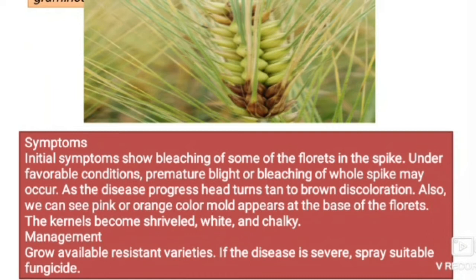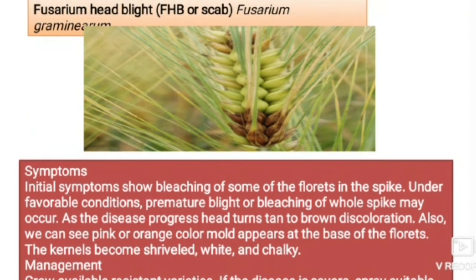If we see the symptoms, initially symptoms show bleaching of some of the florets in the spike. Under favorable condition, premature blight or bleaching of whole spike may occur. As the disease progresses, head turns tan to brown discoloration. Also, we can see pink or orange color mold appears at the base of the florets. The kernels become shriveled, white and chalky.